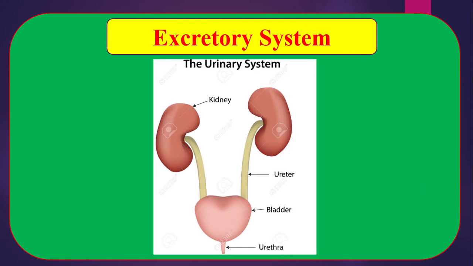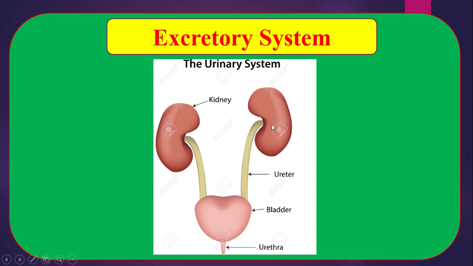There is a picture of the excretory system which consists of 2 kidneys, 2 ureters, 1 urinary bladder, and 1 urethra. These 2 kidneys collect the nitrogenous wastage from the blood by the filtration process.